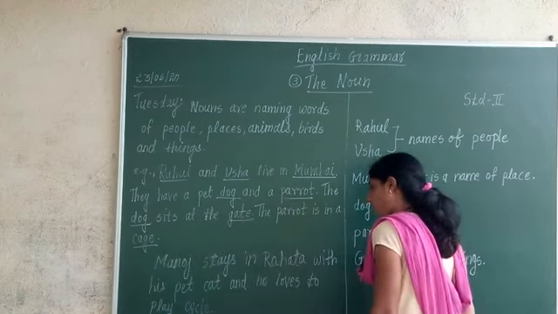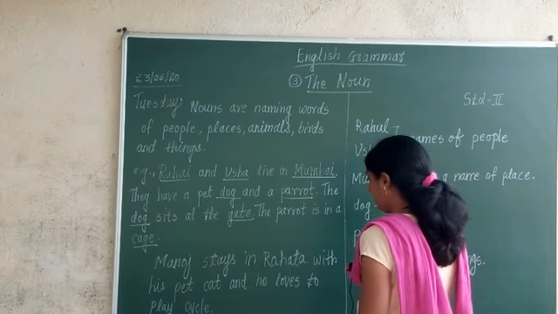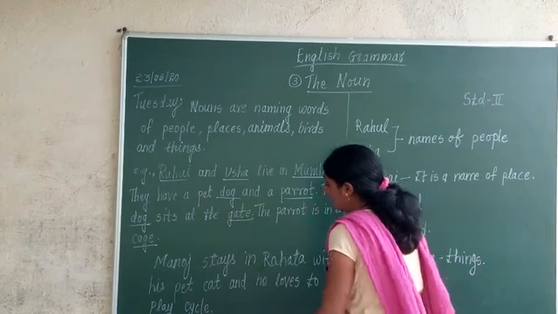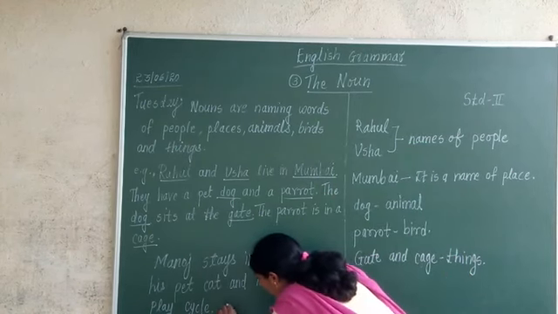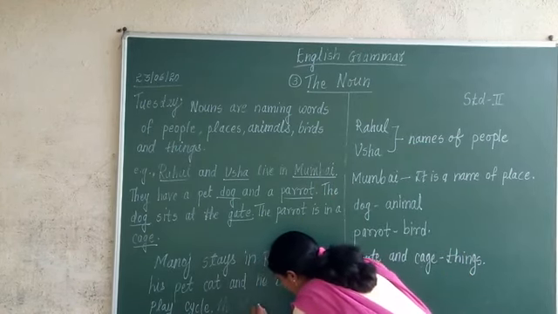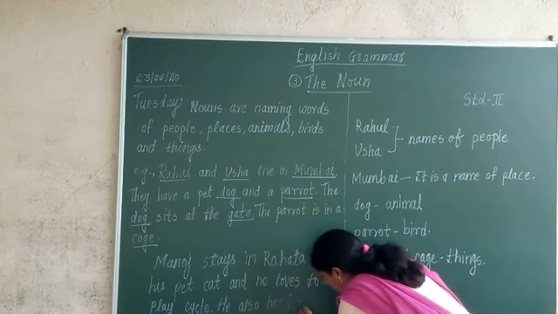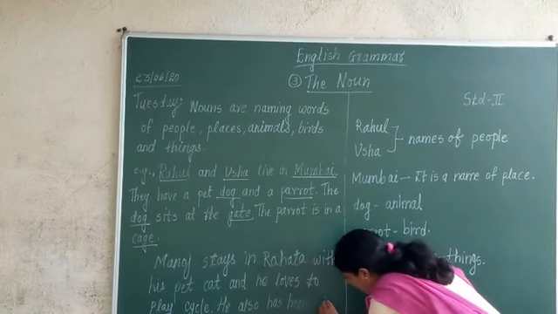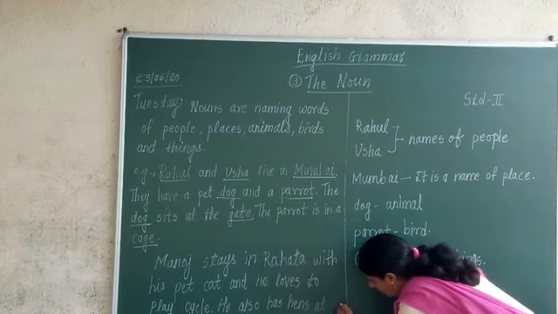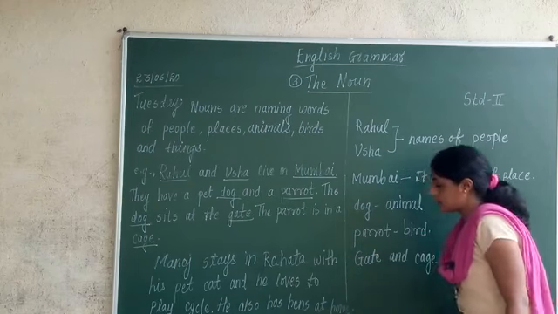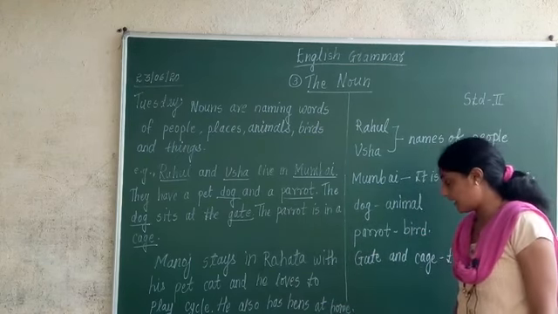Okay? He also has hens at home. He has what? He also has hens at home.